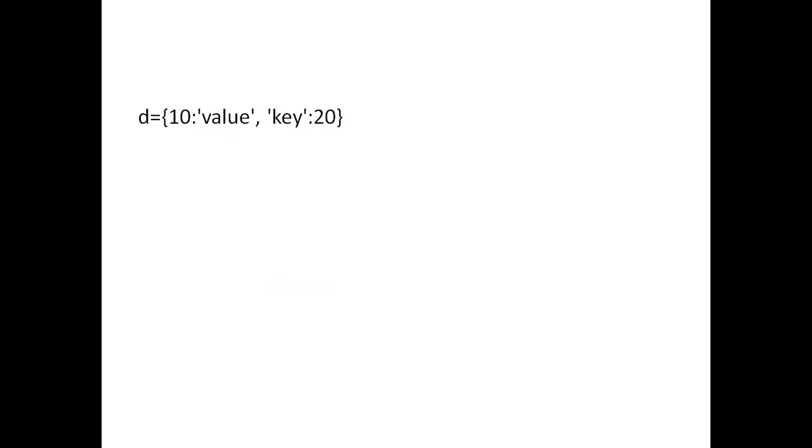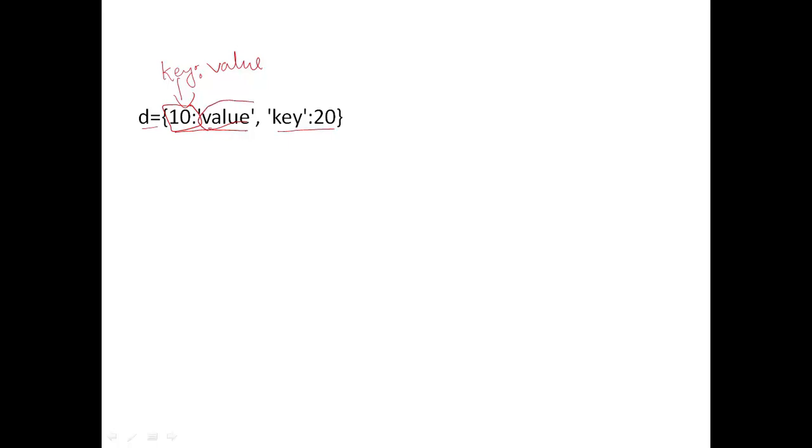So here I have taken a dictionary which has two elements. This is the first element and this is the second element. This first part is called the key, and after the colon the second part is called the value part. So this key part must be an immutable object, and the second part can be a mutable or immutable object.